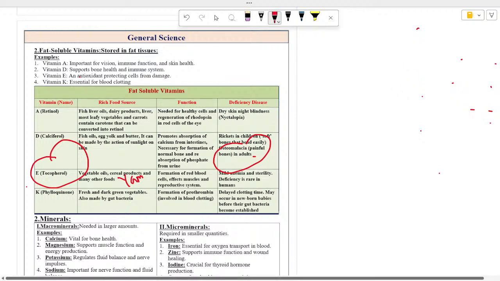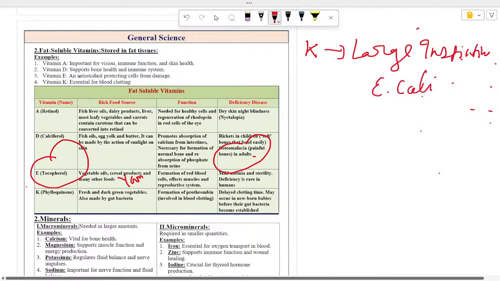Okay. So next is the last vitamin, known as vitamin K, phylloquinone. Rich sources of vitamin K are fresh and dark green vegetables, and it is also made by your gut bacteria. Vitamin K is basically made in your large intestine. There are E. coli bacteria which are responsible for the formation of vitamin K. Vitamin K is the only vitamin which is synthesized inside your body.